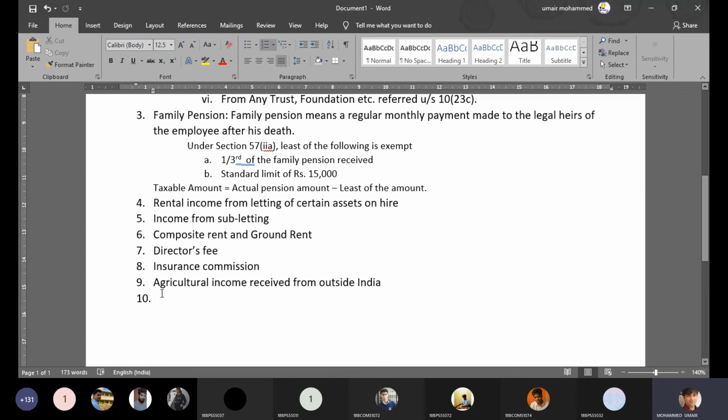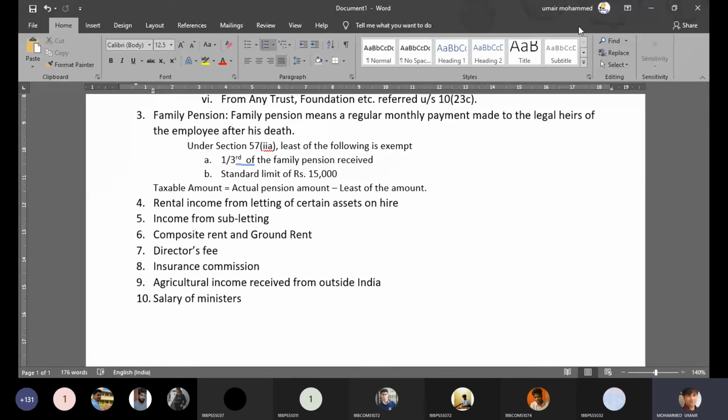Likewise, you also have salaries of ministers. This is quite interesting because of ministers, whether it is MPs, MLAs or MLCs. The salary received by the Prime Minister of India, Chief Minister and all other MPs, MLAs and MLCs cannot be taxed under the head income from salary because they do not have an employee and employer relationship. Now who's the employer of Narendra Modi? Who's the employer of Yediyurappa? Now you might say that I am the employer, I am the voter, I have given my vote to them and I have appointed them. The answer is that is not an employee and employer relationship.